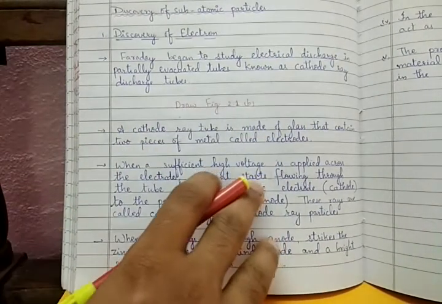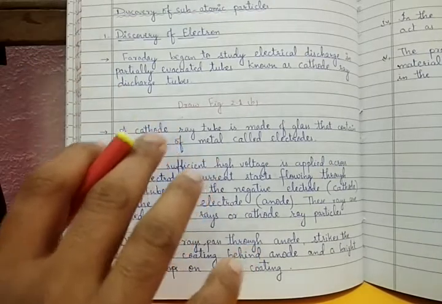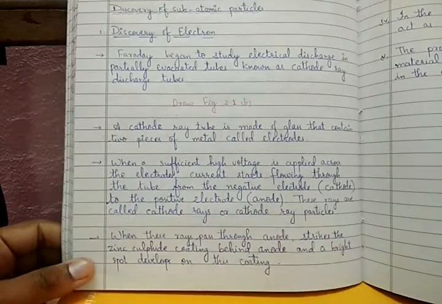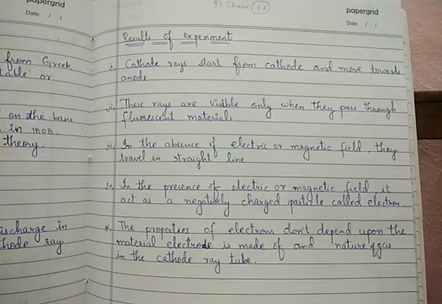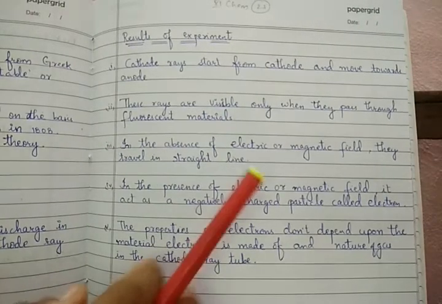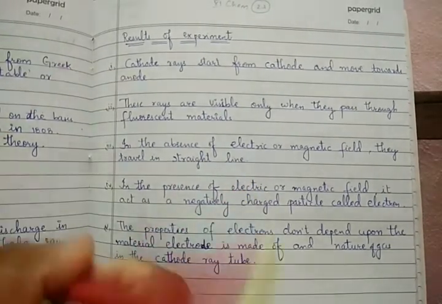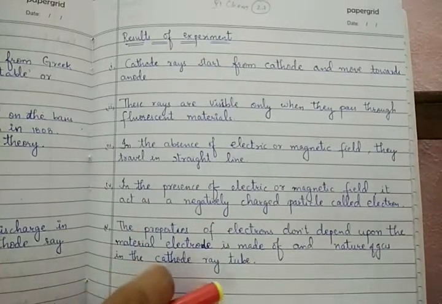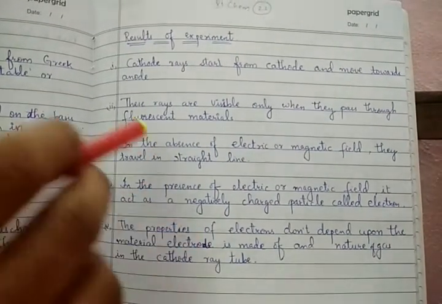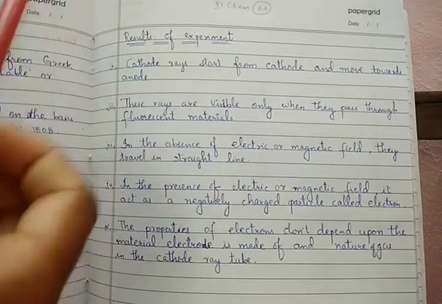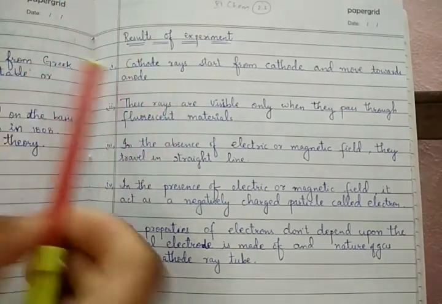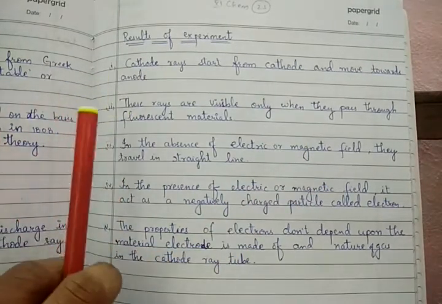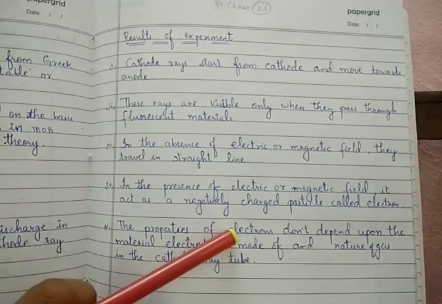So from this he concluded something with the help of the results from the experiments. What are the results that he got from his experiments? We will discuss that. The very first result was that the cathode rays move from cathode to anode, which we just understood. Second, the cathode rays are never visible to our naked eyes. They are actually invisible particles.